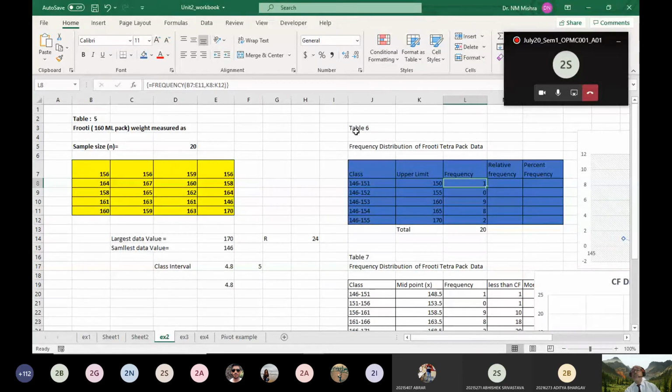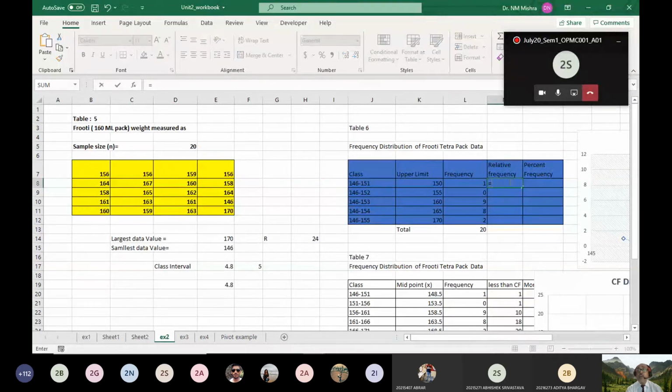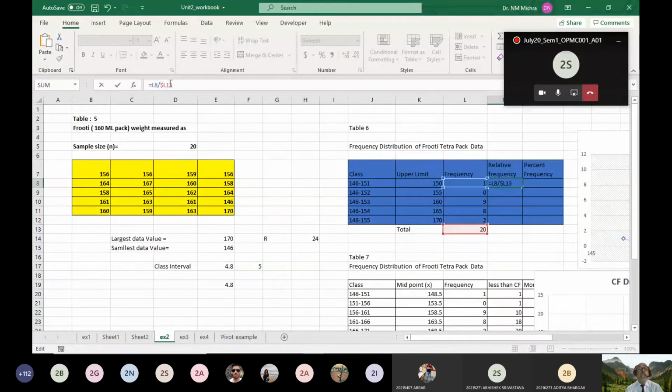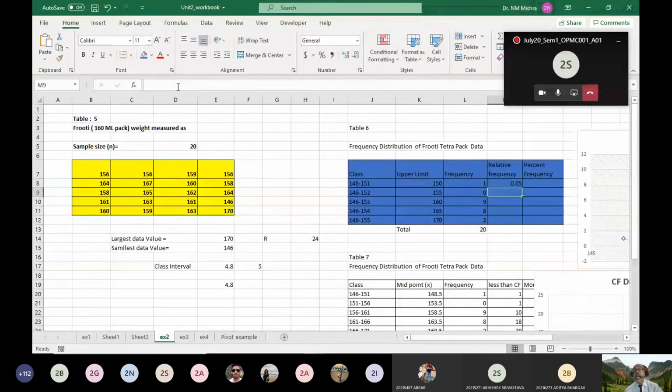I have also shown how to find the relative frequency. How can we find it? You can easily know that I have to divide the frequency by 20. We got 0.05 as the relative frequency. This 20 will not change, so I fix it as $L$13, and then I drag it, and you can get the relative frequency.